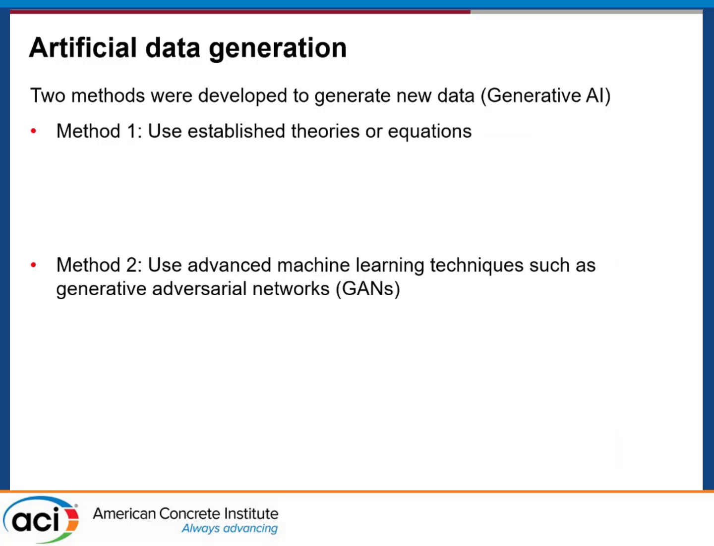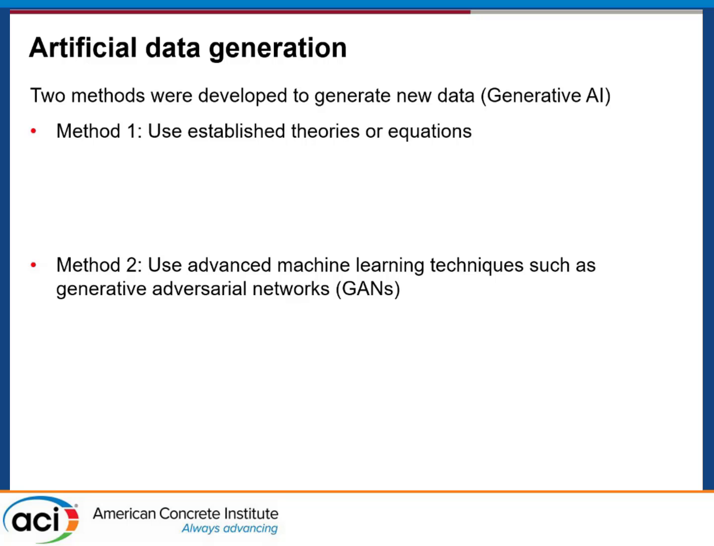But this is still not enough because in the literature, we still couldn't get enough data. Then how can we deal with this reality? We developed two methods to generate artificial data. How to generate the data? We need to make sure the generated data are reasonable. It may not be realistic, but it should be reasonable.